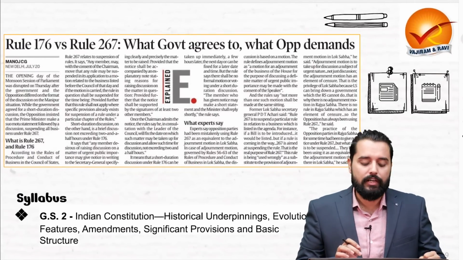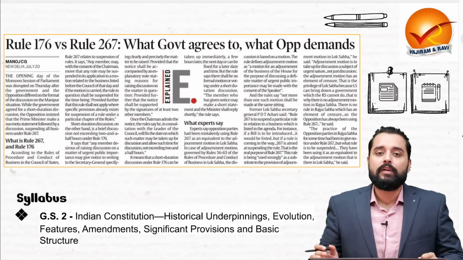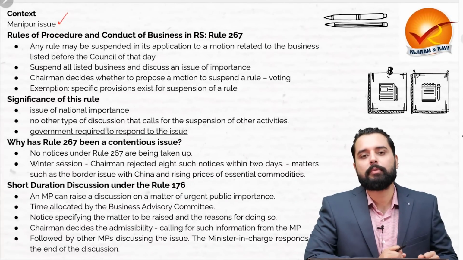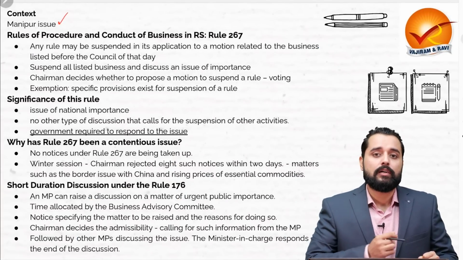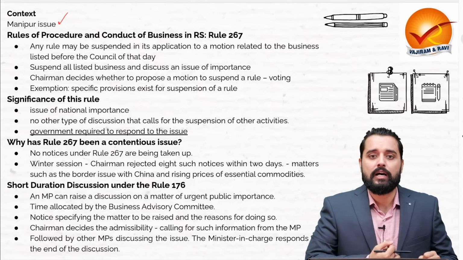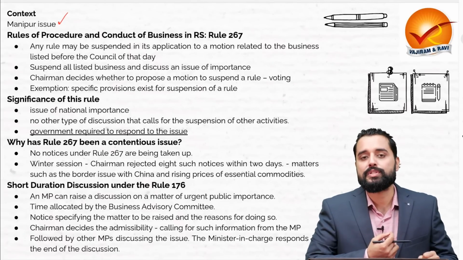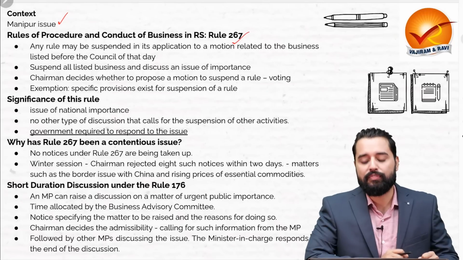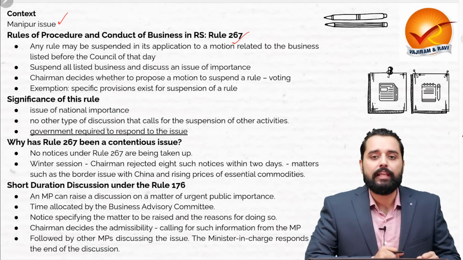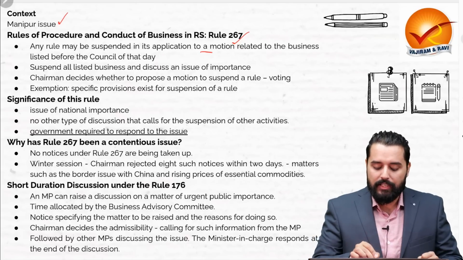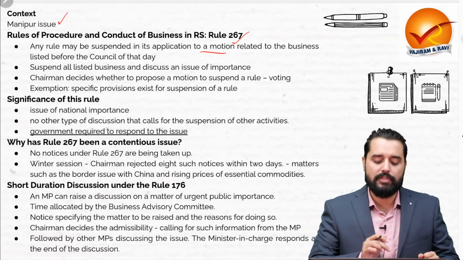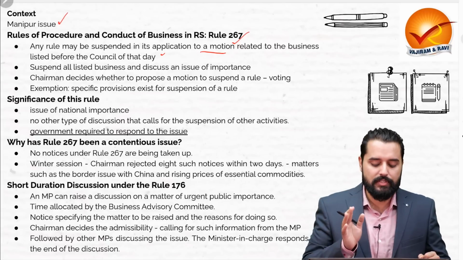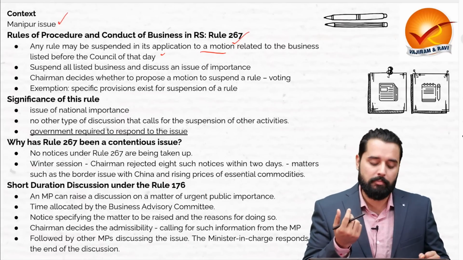The next article is regarding Rule 267. This is in context of the Manipur issue, because the opposition has demanded that the Manipur issue should be discussed after a motion through Rule 267 is passed. Now, what is Rule 267 in the Conduct of Business Rules of Rajya Sabha? It says that any rule can be suspended in its application to a motion related to the business listed before the council of that day. It suspends all the listed businesses and discusses an issue of importance.